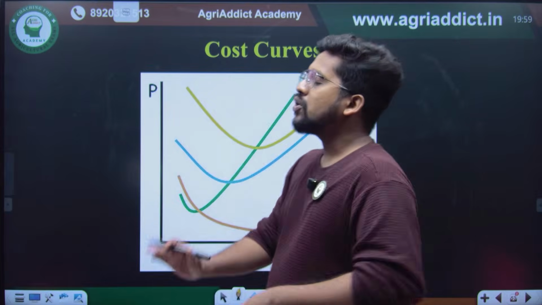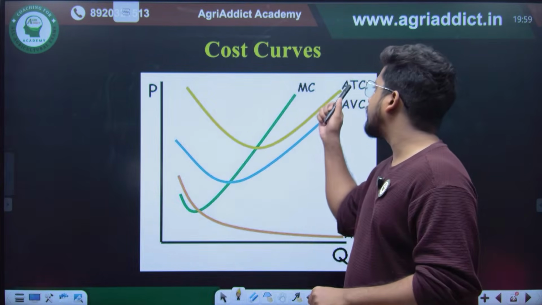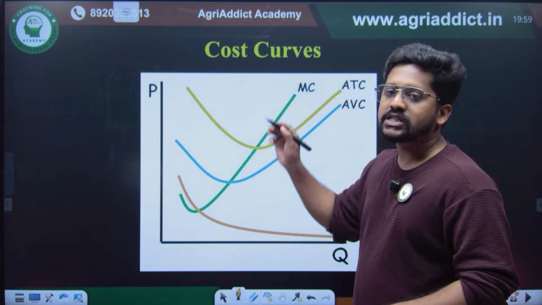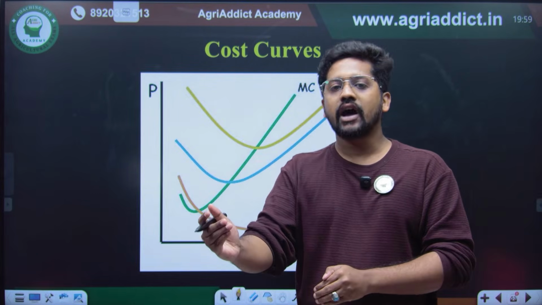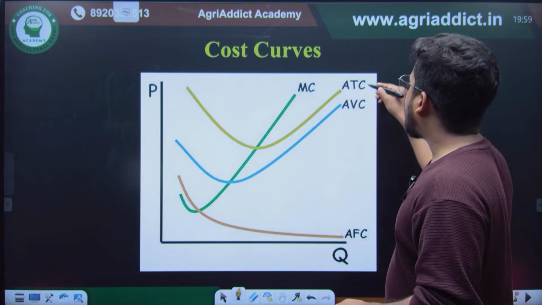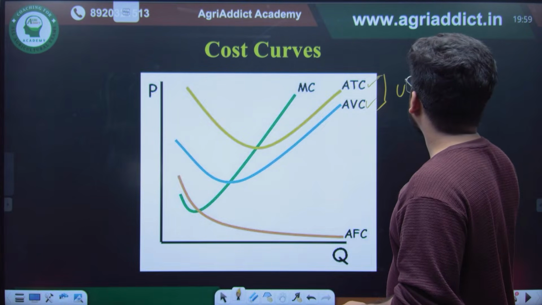And this is the cost curve. So taking the average of the fixed cost and variable cost will be giving you the average variable cost, average total cost, average fixed cost, and marginal cost is nothing but the cost which is incurred for producing an additional unit of output. And if you are considering this graph, always remember that the average total cost and average variable cost will be having a U-shaped curve.